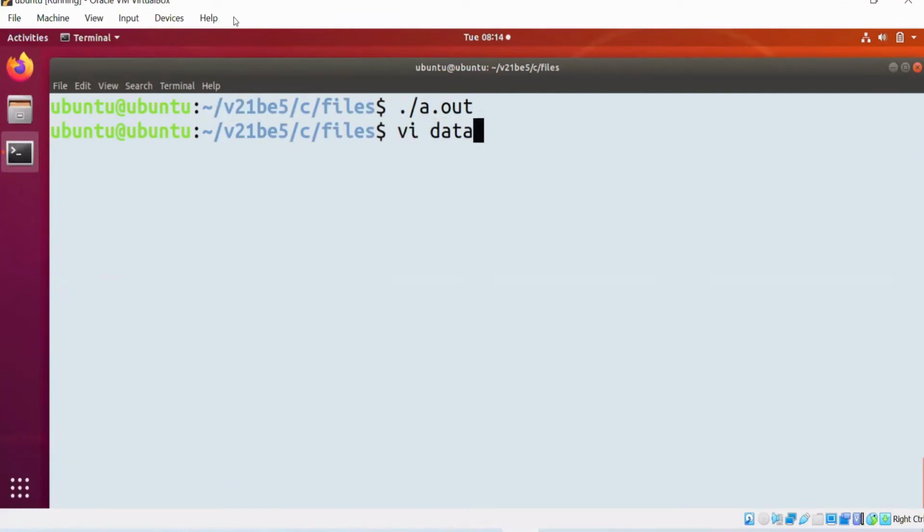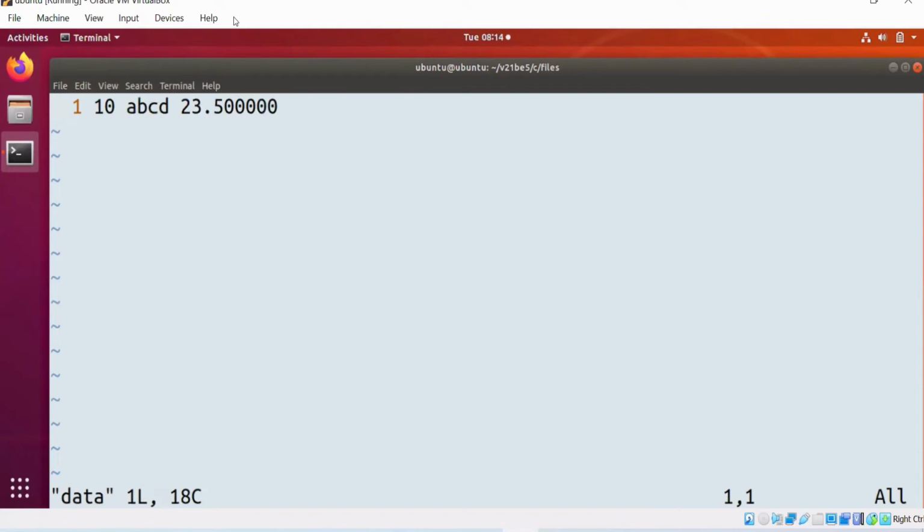Observe the file: 10 ABCD 23.5. All of you are observing the space in between each piece of information. After 10, there is one space. After ABCD, there is one space. After 23.5, there is one space.